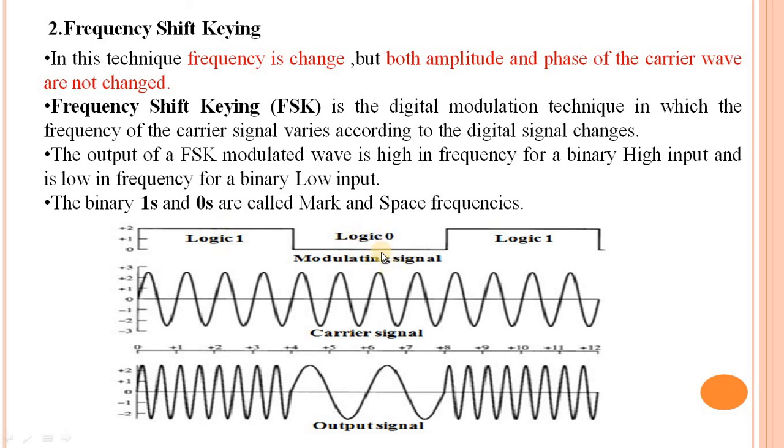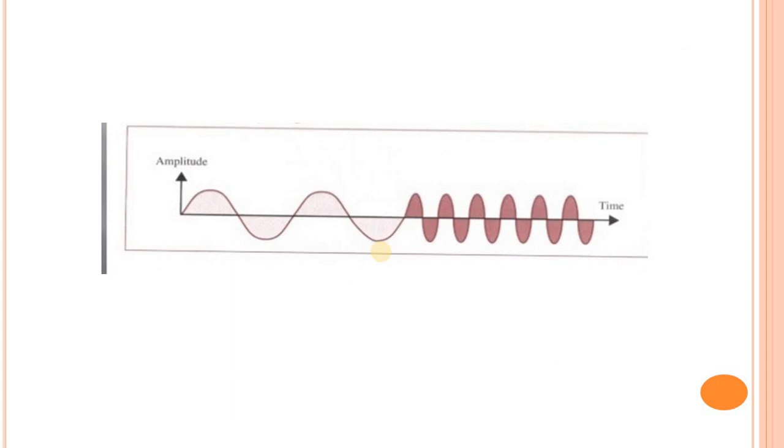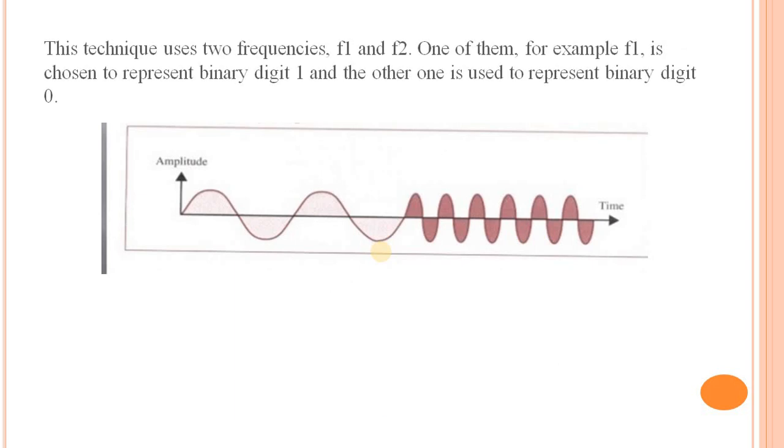Two frequencies are used in frequency shift keying, frequency 1 and frequency 2. One of them, for example F1, is chosen to represent the binary digit 1 and the other one represents the binary digit 0.